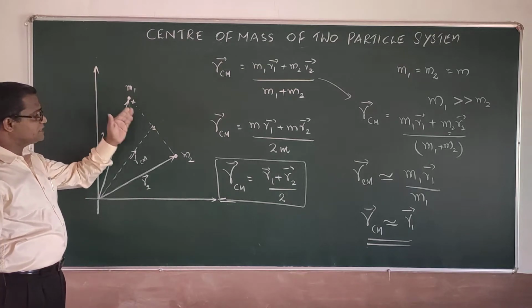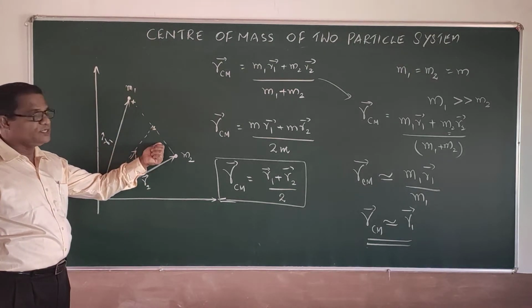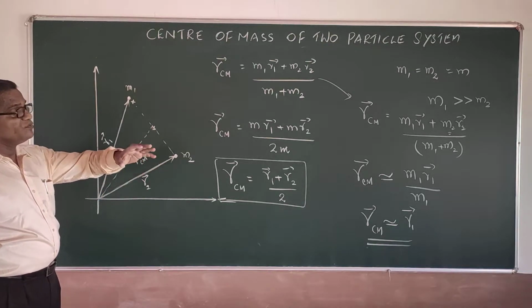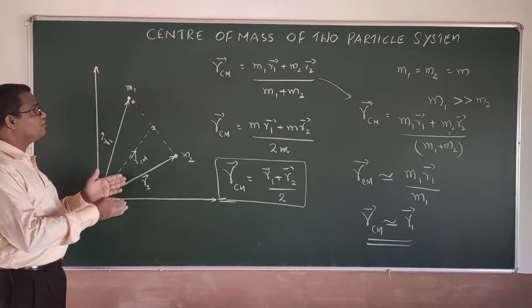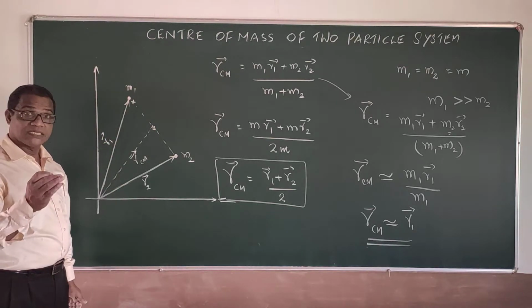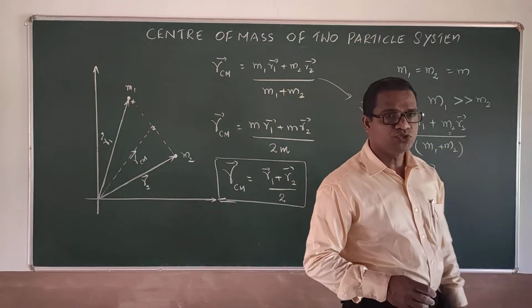So if the two masses are equal, the center of mass falls exactly in the middle of the line joining the two particles. But when one mass is very large, the center of mass falls very close to that larger mass of the system. So this is a very, very important point to be noted.